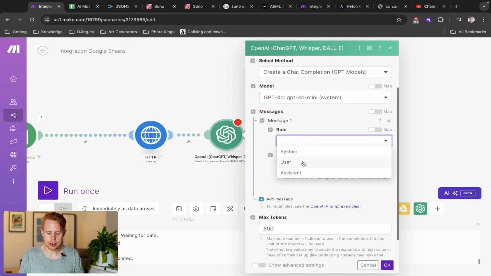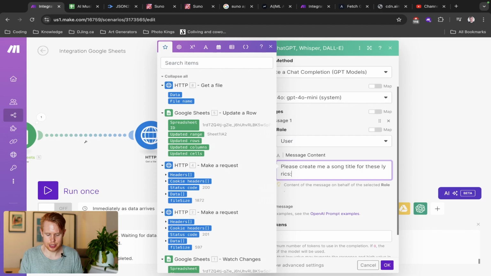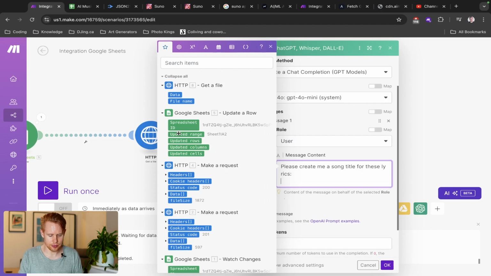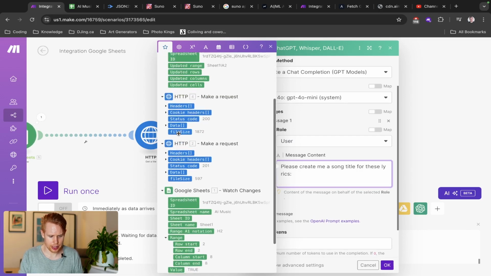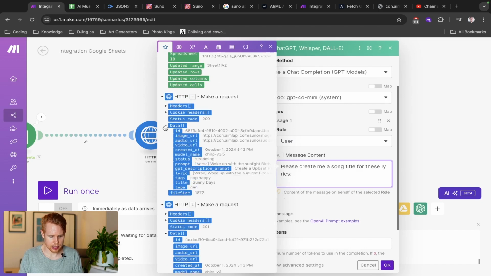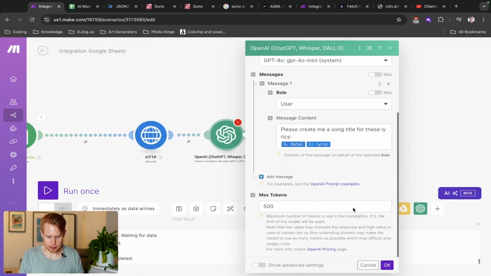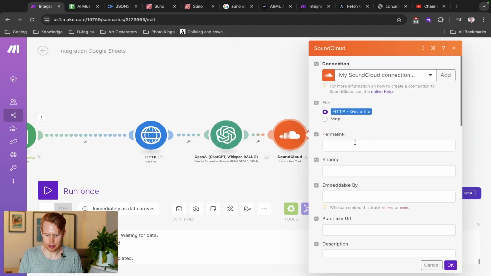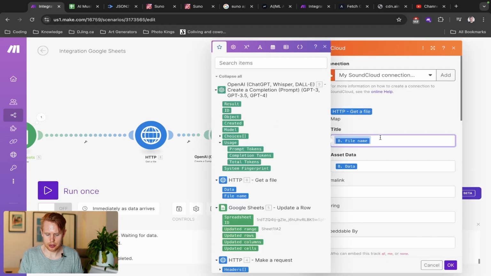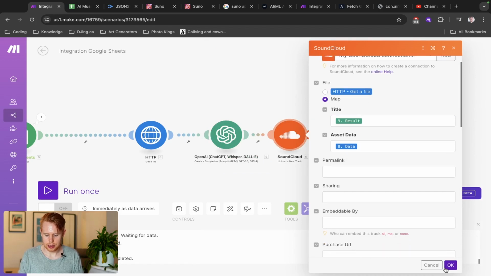Now, with this role, I'm going to choose user, and I'm just going to say, please create me a song title for these lyrics. We can generate a title based on this. We'll pass in the lyrics here. And that's pretty much it, right? It'll read the lyrics and it'll give us a title, and then we can put that response in the map section here on SoundCloud. We'll just choose the title and click results here. So that will be the title for the SoundCloud.